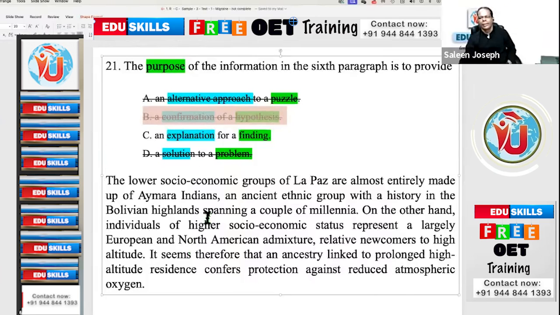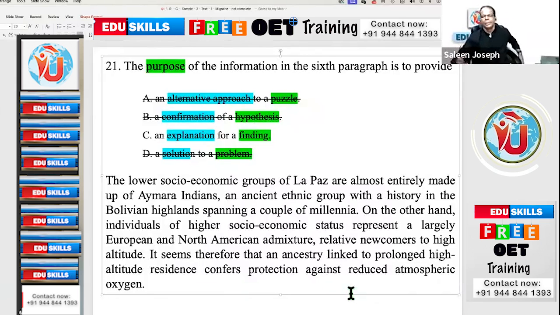See, they are explaining why the poorer people, the people having a prolonged stay in high altitude, will be more healthy because they have enough oxygen. It seems, therefore, that an ancestry linked to prolonged high altitude residence confers protection against reduced atmospheric oxygen.